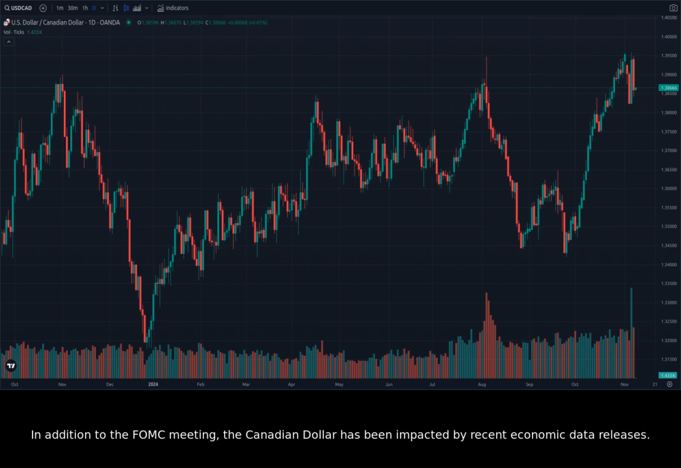In addition to the FOMC meeting, the Canadian dollar has been impacted by recent economic data releases. For instance, the latest jobs report showed a slight increase in unemployment in Canada. This has created a bearish sentiment for the Canadian dollar and could be putting downward pressure on USDCAD. Now, let's turn our attention to the charts to see how the price action has been unfolding.